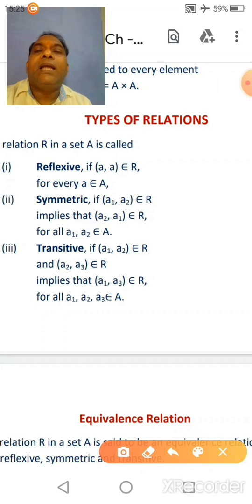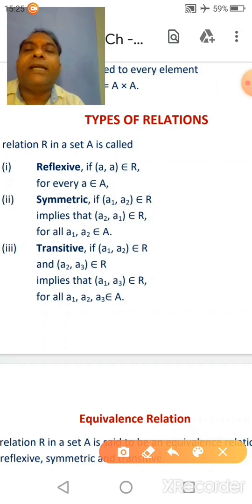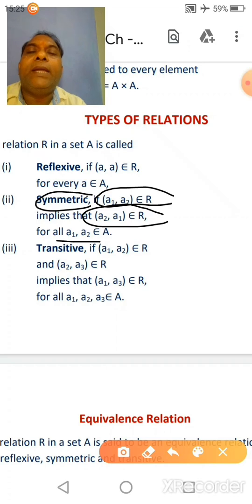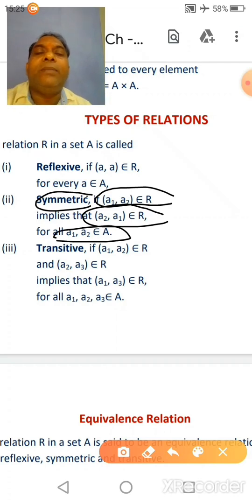Now, a relation R in a set A is called symmetric relation if (a1, a2) belongs to R implies that (a2, a1) belongs to R, or we can say that (a1, a2) belongs to R gives (a2, a1) belongs to R, for all a1, a2 belongs to the set A. It means elements a1, a2 belong to the set A.